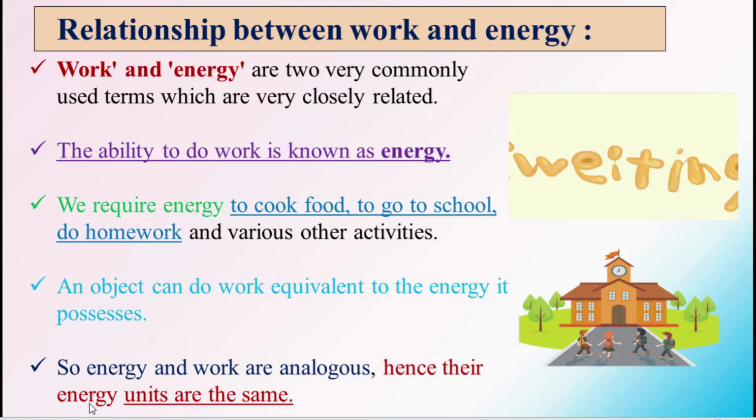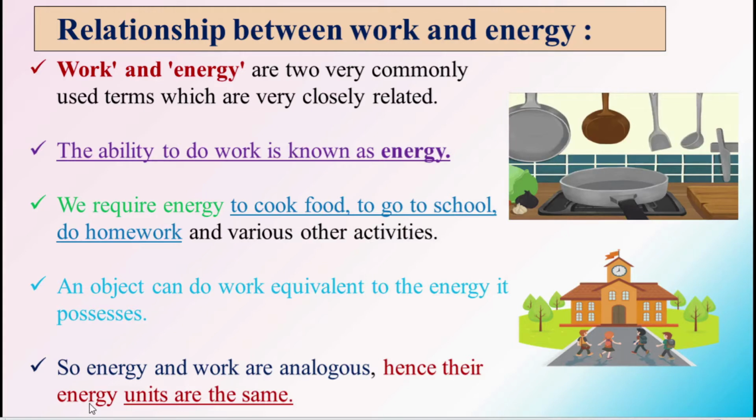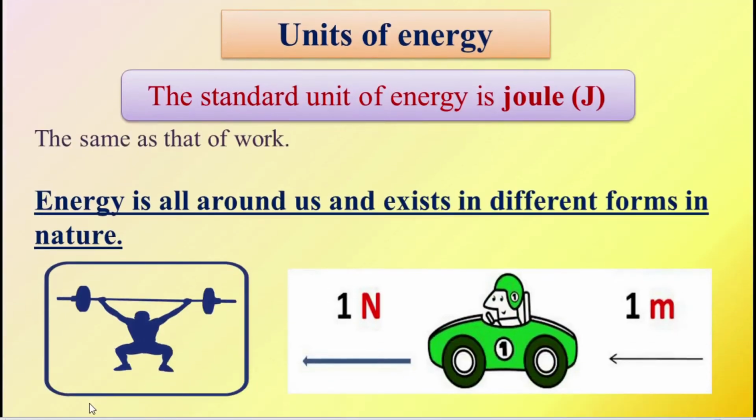So students, an object can do work equivalent to the energy it possesses. How much energy we have, that much work only we can do. Energy and work are analogous, hence their units are the same. Already we know the unit of work. What is the unit of work? The unit of work is joule. Since the units of energy and work are the same, the unit of energy is also joule.